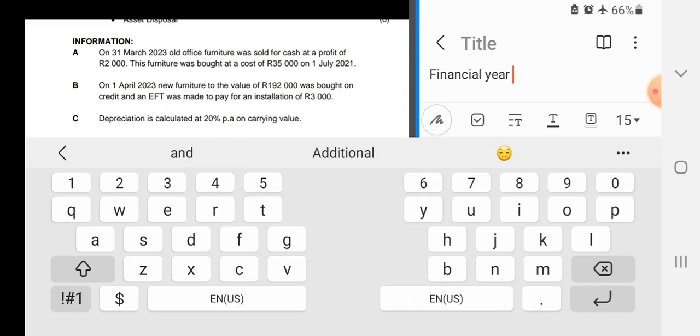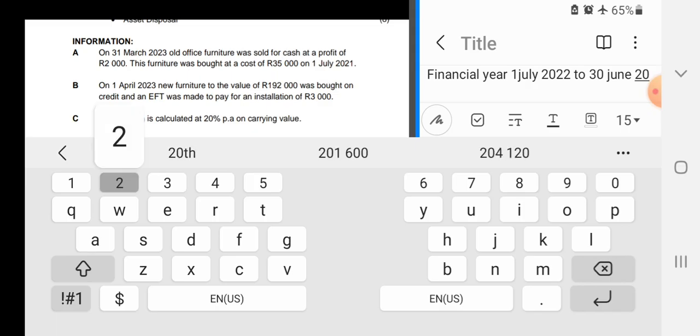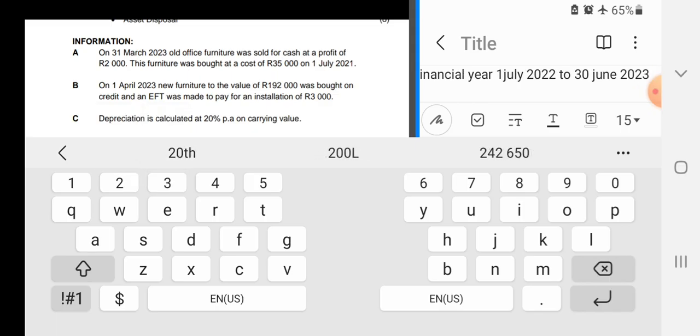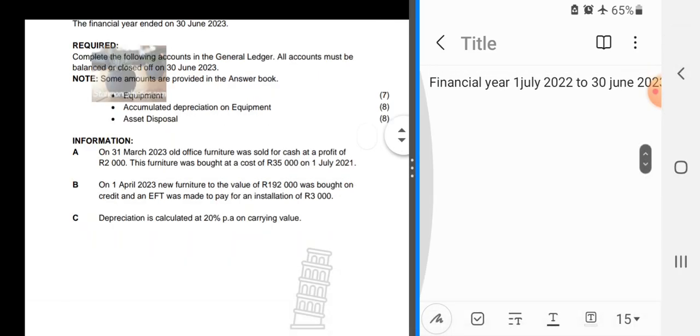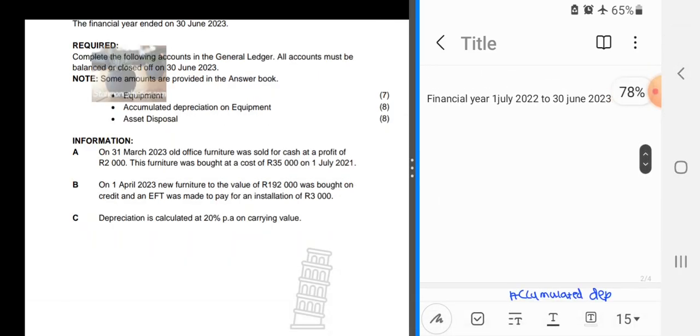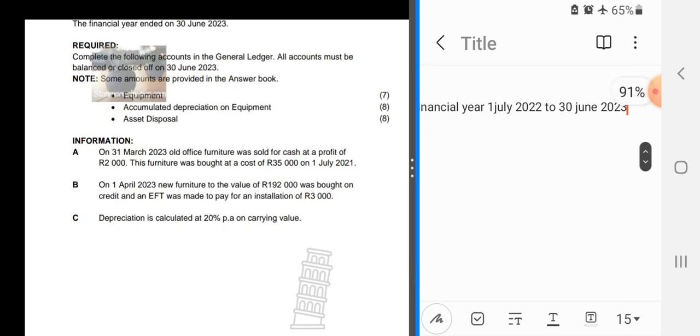The current one started on 1 July 2022 to 30 June 2023. So that is our financial year, from the 1st of July 2022 to 30 June 2023. That is our financial year.